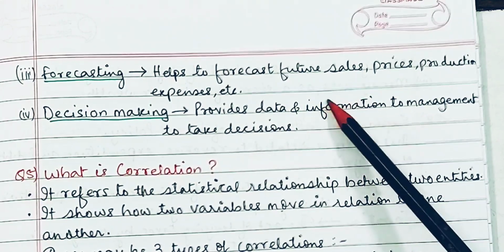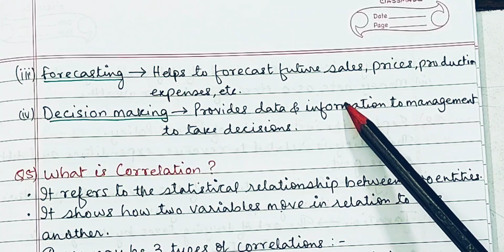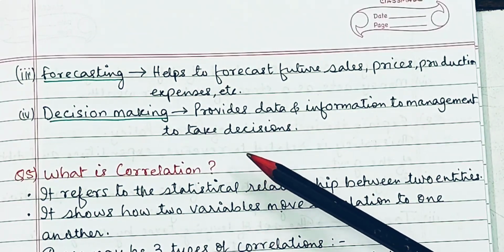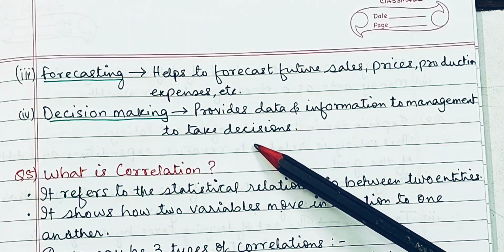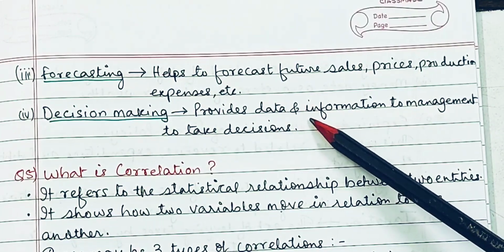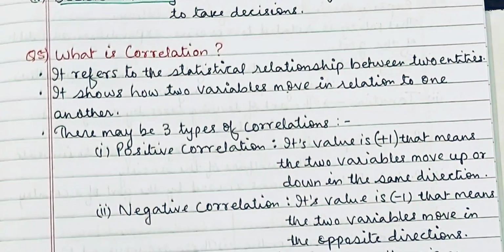And on the basis of this forecasting, we can fix prices of commodities and services. And lastly, it helps to make decisions. Based on the economic barometer, based on comparison and forecasting, we can make final decisions regarding the goods and services. Right. Let's move on to the next question.